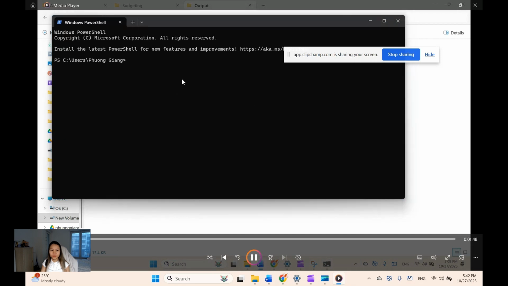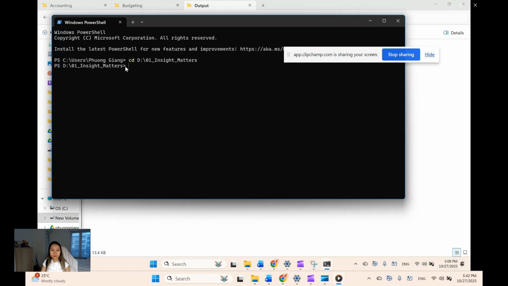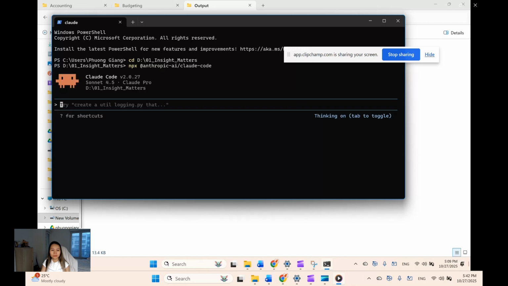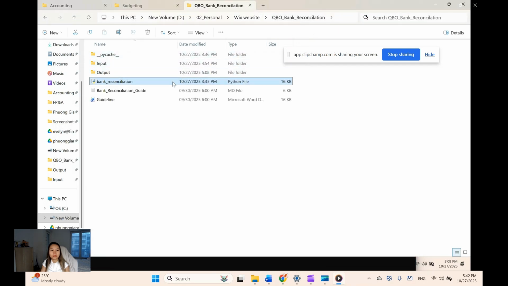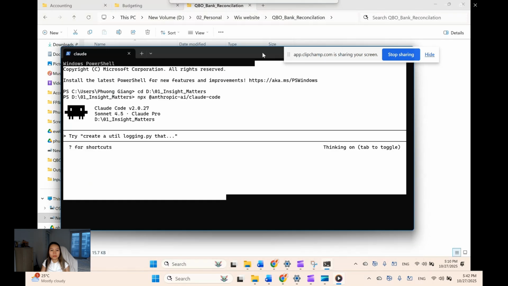Oh, it's not the correct column, correct folder.